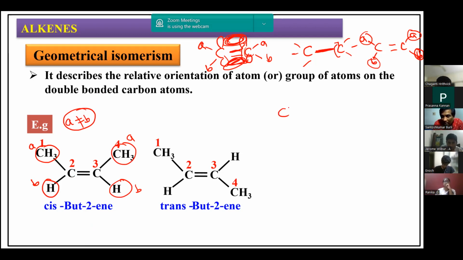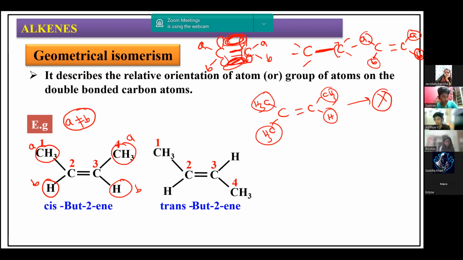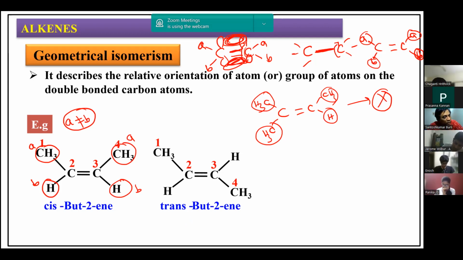Now, if I have something like this, here we have CH3, here we have CH3, here we have CH3, here we have H. Now, this will not show any geometrical isomerism because here these two groups are same, even though these two groups are different. So if the doubly bonded carbon atom is attached to similar groups, then you can't have geometrical isomerism. Yes, this is one more very important condition to be understood.